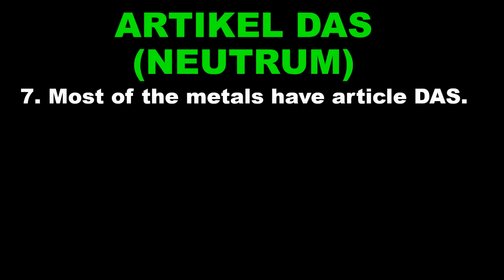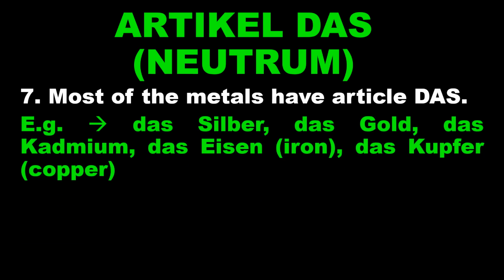Now, most of the metals have the article das. Again, most of them, not all. For example, zum Beispiel, das Silber, which means silver, das Gold, gold, das Cadmium, das Eisen, iron, das Kupfer, copper. So these are the metals which have the article das. Again, I said most of them, not all of them. So in general, you can use the article das.